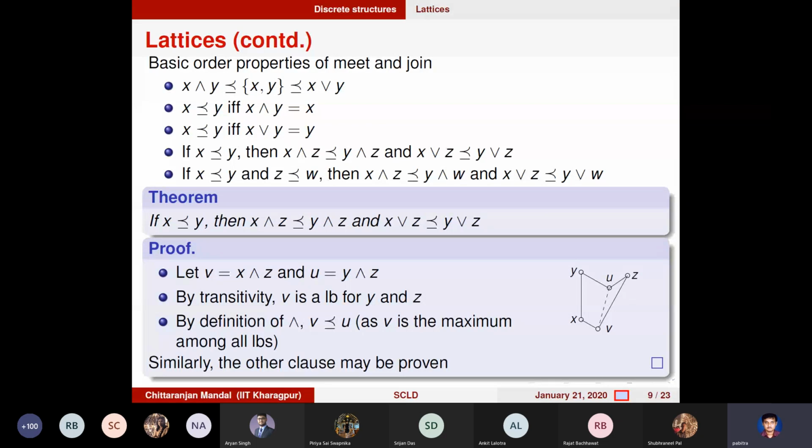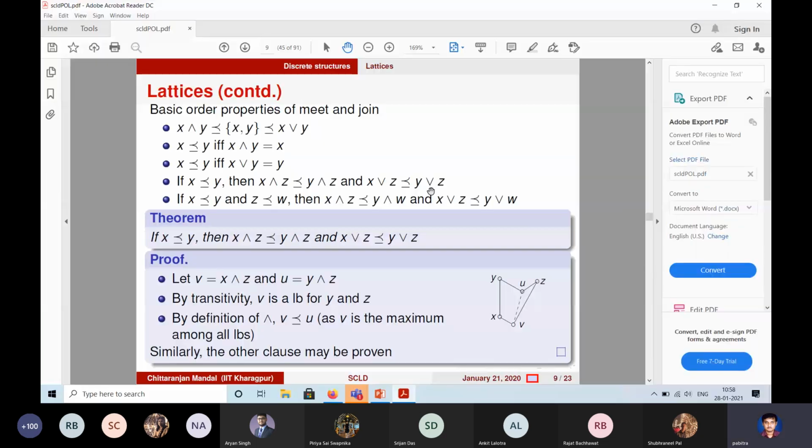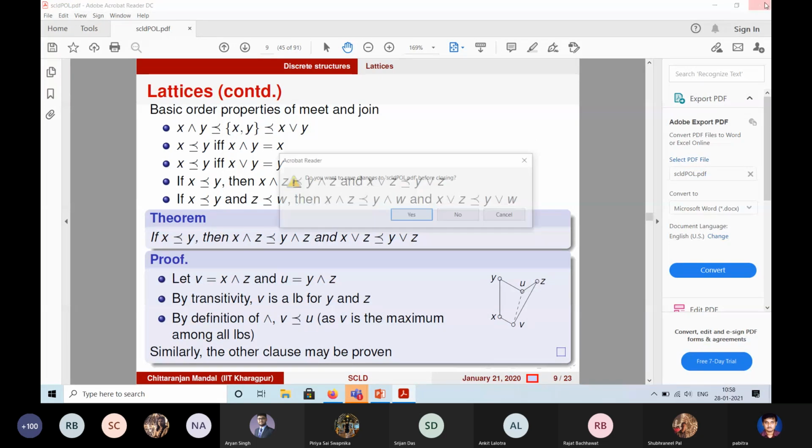So the logic gates that we talked about are nothing but some kind of maximum and minimum operation on the partially ordered sets, and that will later give us the algebra and other things. Okay, so let me stop here.